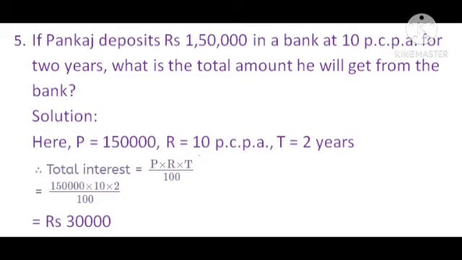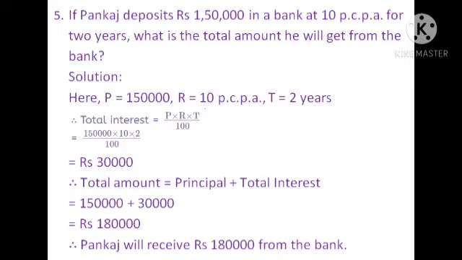For this, first we have to find simple interest and then amount. Let us use our formula of simple interest. I is equal to P multiplied by R multiplied by T upon 100. Substitute the values in our formula. We get P 1,50,000 multiplied by rate of interest 10 PCPA multiplied by time period 2 years divided by 100. By multiplying and dividing, we get rupees 30,000. Therefore, we get the interest rupees 30,000.